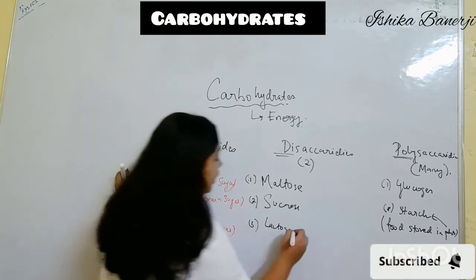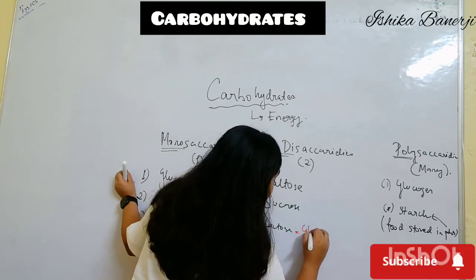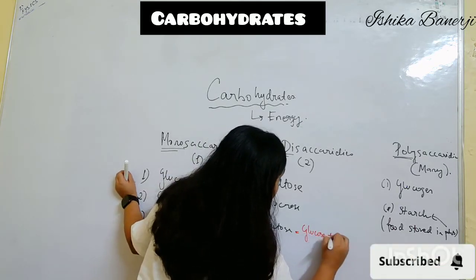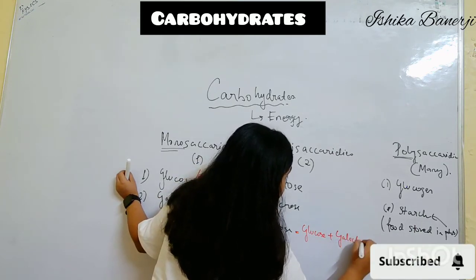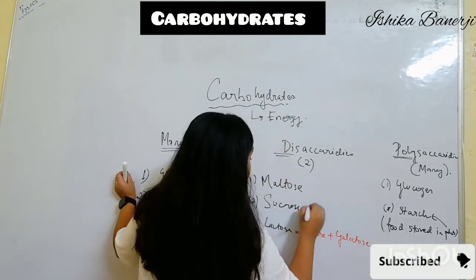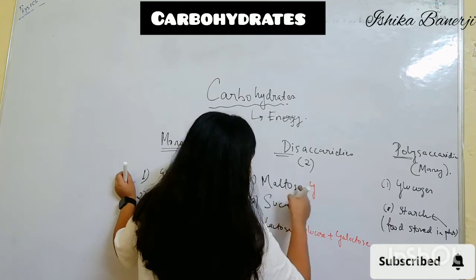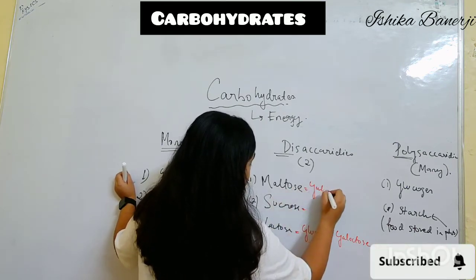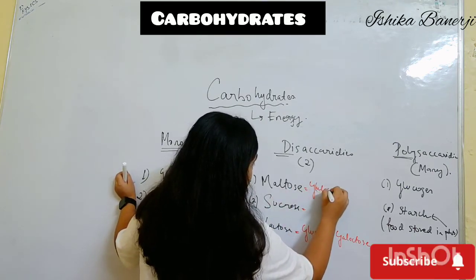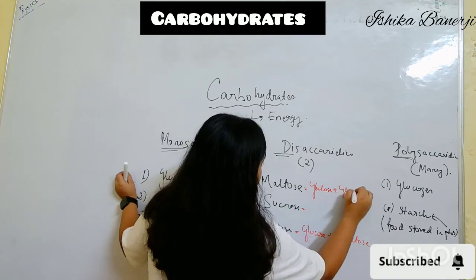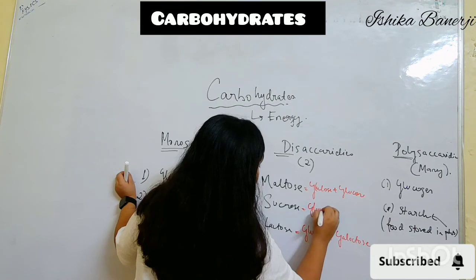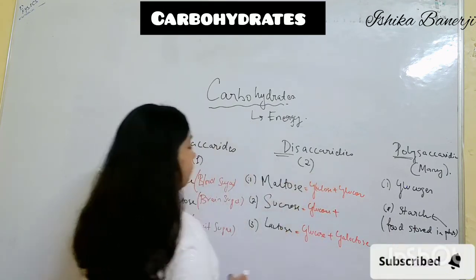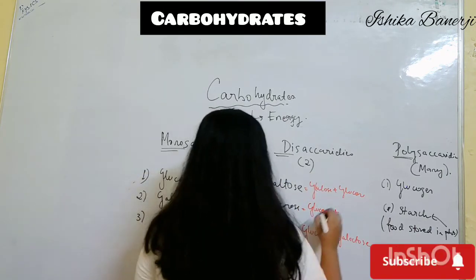How are we getting lactose? We get lactose from glucose plus galactose. We get maltose from glucose plus glucose. And sucrose we get from glucose plus fructose.